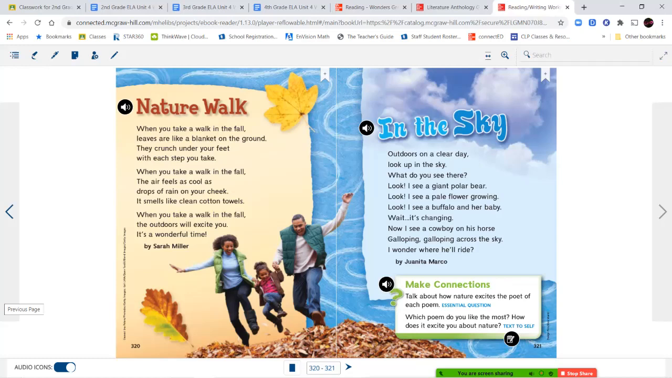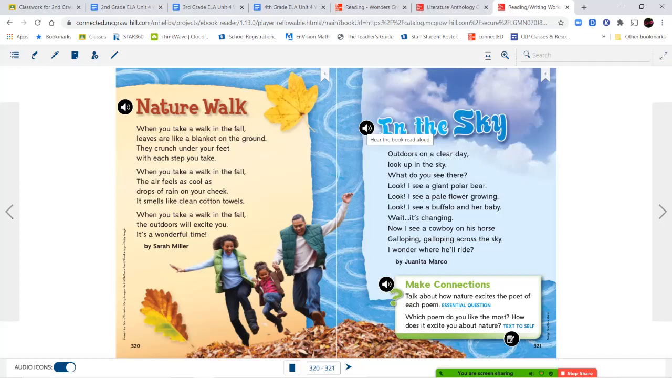All right, for this poem, again, we're seeing a lot of those comparisons. We're seeing similes. So in the first stanza, it says, when you take a walk in the fall, leaves are like a blanket on the ground. So we're comparing the leaves to a blanket. And you're seeing that repetition. The beginning of each stanza, each group of lines, says, when you take a walk in the fall. So you see that over and over again, because the poet is drawing your attention to these important things that they notice when they're taking walks in the fall.